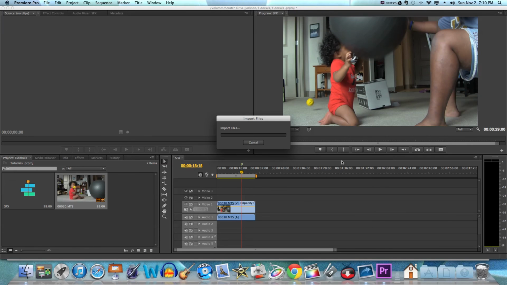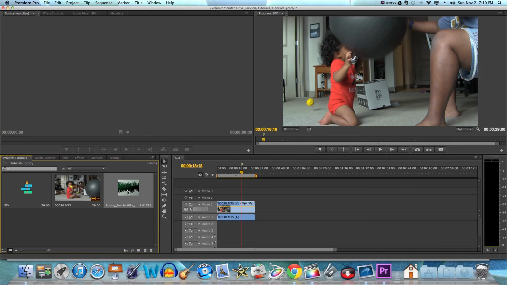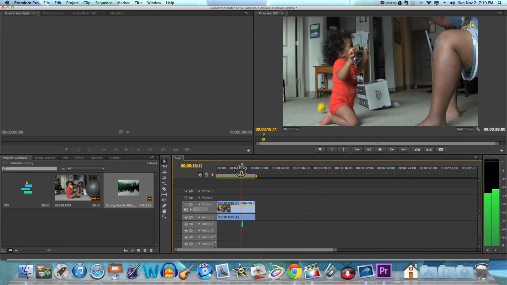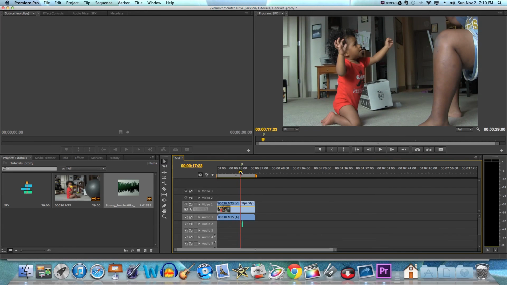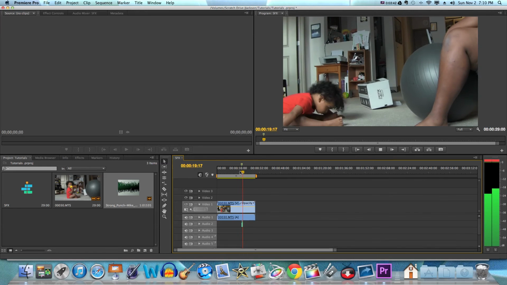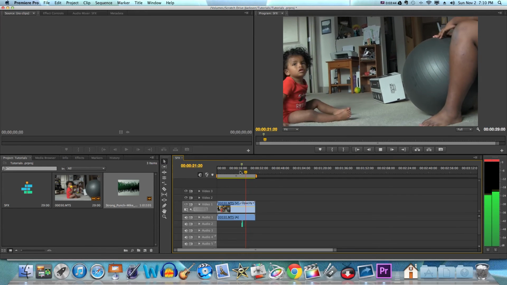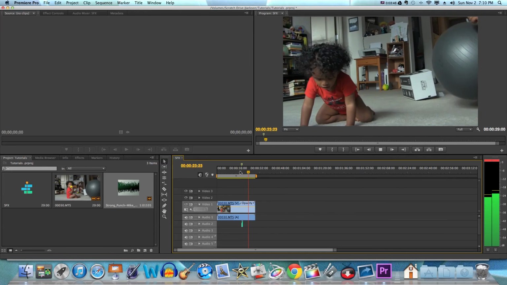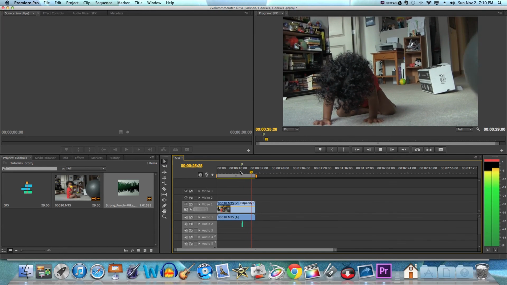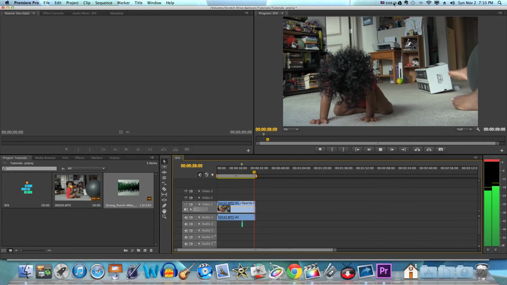When I import that, it shows up right here in my project panel, and then I can add that right to the section. I already have it marked where the baby got hit. So when I scroll back a little bit, we've added that sound effect to the baby getting hit.